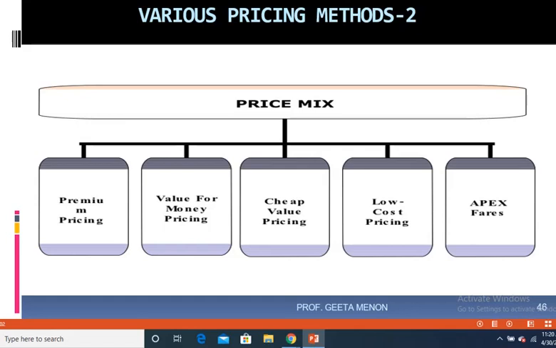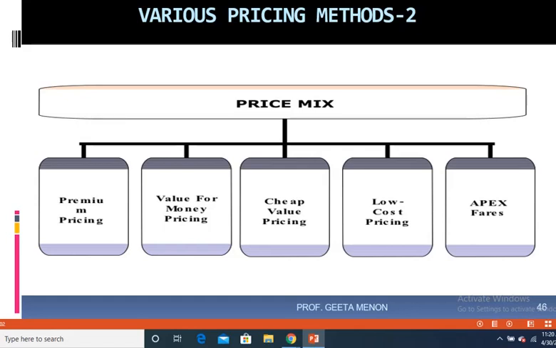And cheap value pricing is where you have a berth and you can sleep, but there is no air conditioning provided. So that's cheap value pricing, but it's slightly better than the low cost pricing. Low cost pricing is the cheapest way in which you travel. Cheap value pricing is slightly priced higher than the low cost pricing.